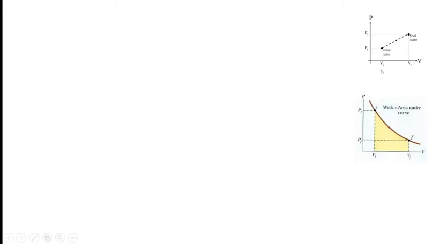Look here, it is a PV diagram. This is the initial state and this is the final state. The change in volume of this process is represented by Vi and Vf. Therefore, change in volume is Vf minus Vi. Suppose this is 1 and this is 2, then the change in volume will be V2 minus V1. Since the change of property is represented by final and initial state, it is called a point function.